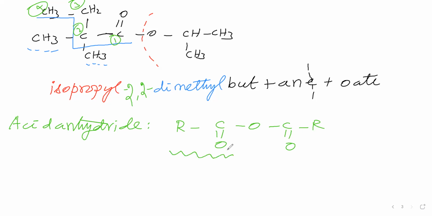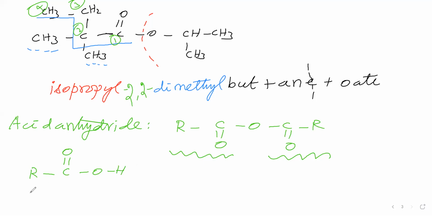Now, we have to look at this part. You have to consider this part as one carboxylic acid part, and this part as another carboxylic acid part. These two R groups may be the same or different. Why? Because we prepare acid anhydride by allowing carboxylic acid to go for dehydration. We take a carboxylic acid, C=O OH.